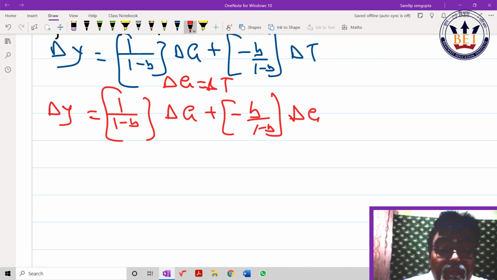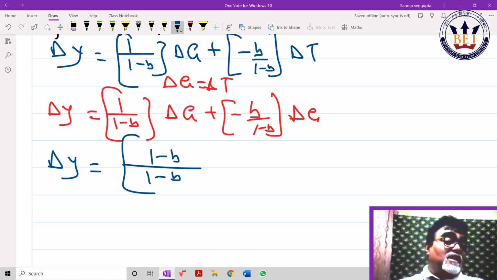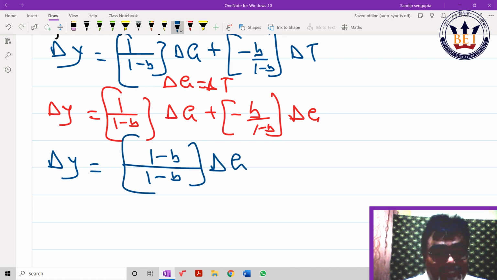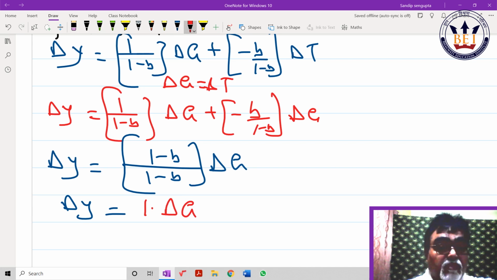What is the coefficient of delta G? The coefficient of delta G is nothing but 1. Why do I ask you this way? Because this is the value of the balance budget multiplier, which is unity, or 1. Sure shot, take it from me.